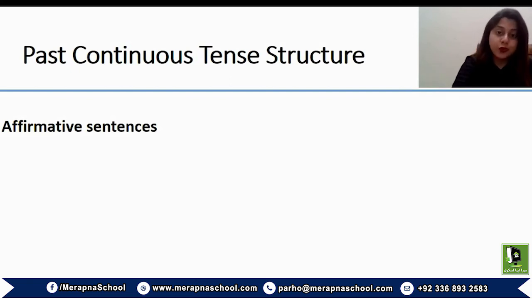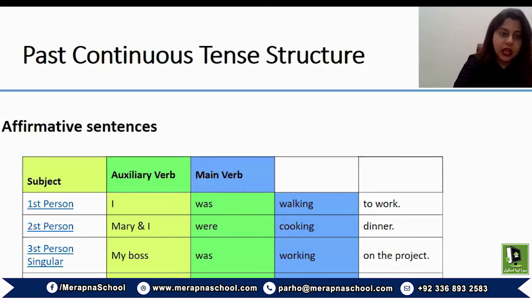So before you know the structure, you must be familiar with the context in which each of these tenses must be used. So for affirmative sentences, positive sentences, now here comes the basic difference: when there is a different subject, the verb form will be different.